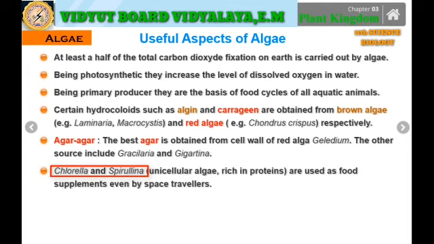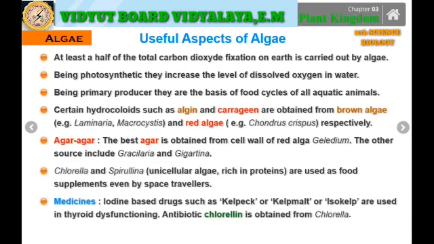Furthermore, the Chlorella and the Spirulina, that is the unicellular algae which are rich in proteins, are also used as the food supplements even by the space travelers. Now, when the space travelers go to the space, they use specialized tins which are filled with such kind of algae, which is kept for a very long period of time, and it gives maximum energy for a short period of time, and as a result such space travelers get enough amount of energy to do their respective task.